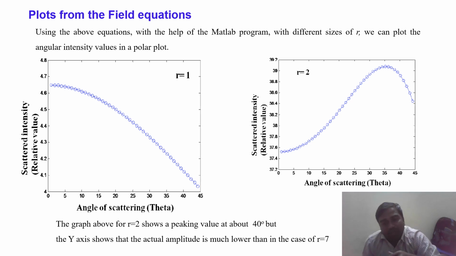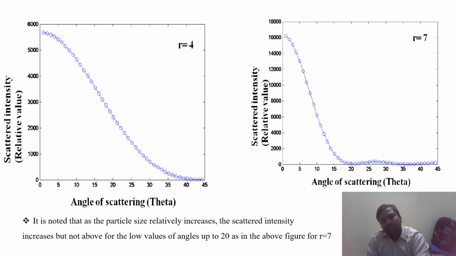But when the R value is increasing, the scattered intensity is reaching 38 to 39, almost 40. If you are increasing to R equal to 4, at the time, as the angle is increasing, the intensity is getting down. But here the relative values vary from 0 to 5000.